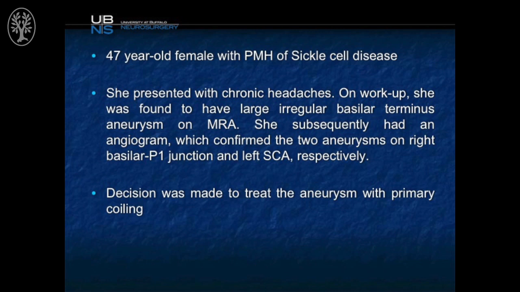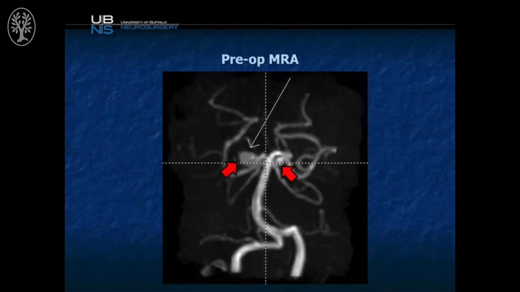There was evidence of increase in size of the basilar P1 junction aneurysm. Therefore, we elected for treatment. The patient elected for endovascular treatment. In this MRA image, we demonstrate both posterior circulation aneurysms. In this case, we're going to treat the basilar P1 junction aneurysm.